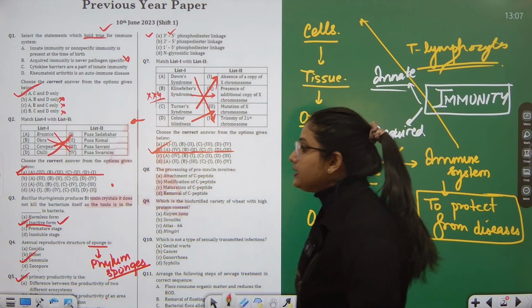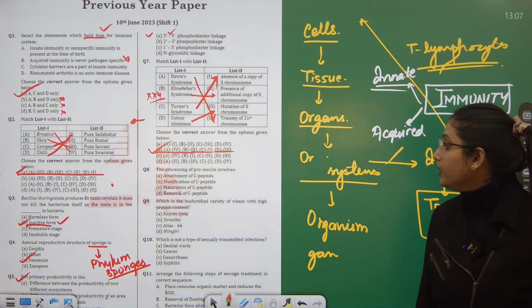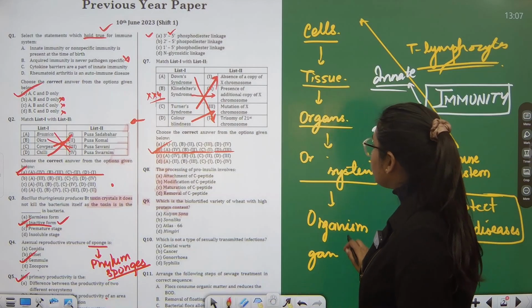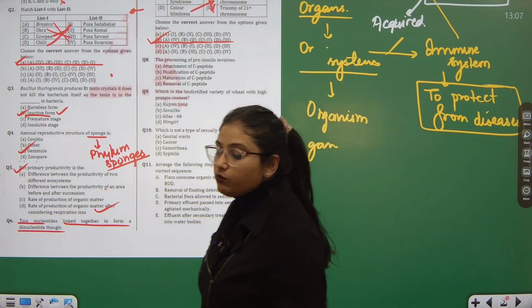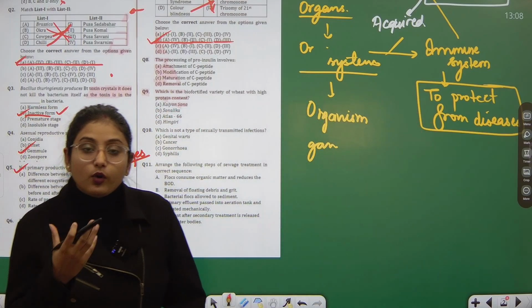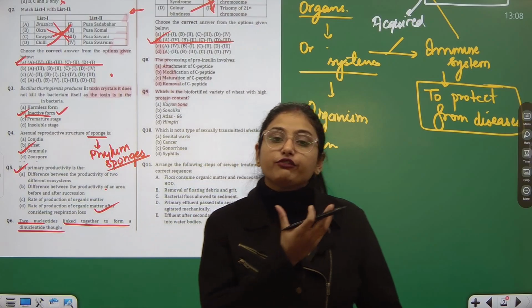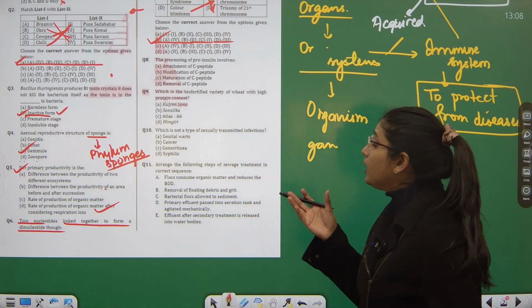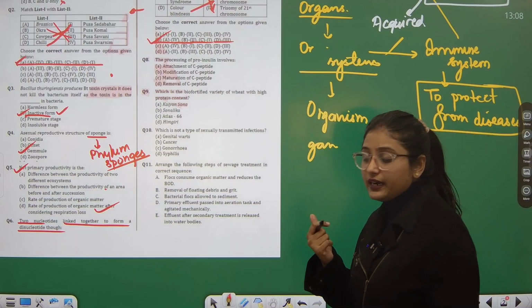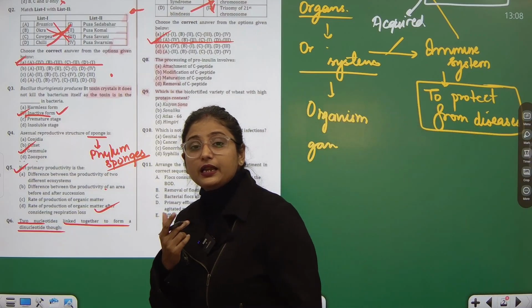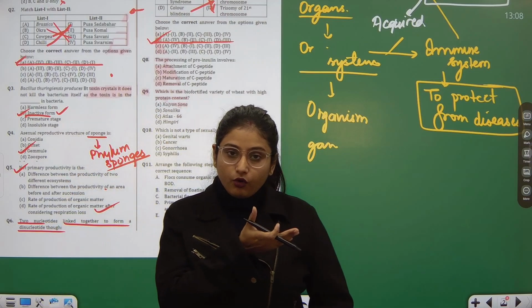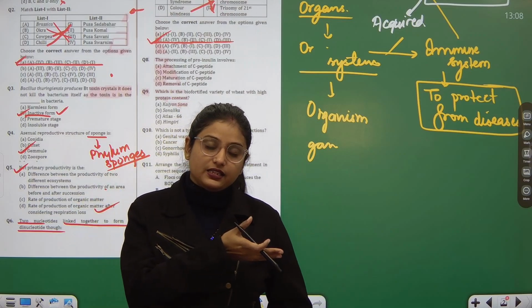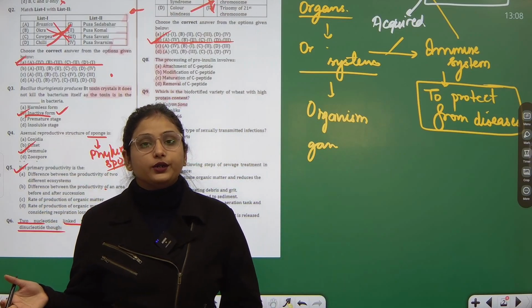So B part is the correct answer. Then next, the process of pro-insulin. Pro-insulin is actually an inactive form, like you must have studied in class 10th about pepsin and pepsinogen. Pepsinogen was the inactive form. It was activated by the acidic medium and then it got converted into pepsin.